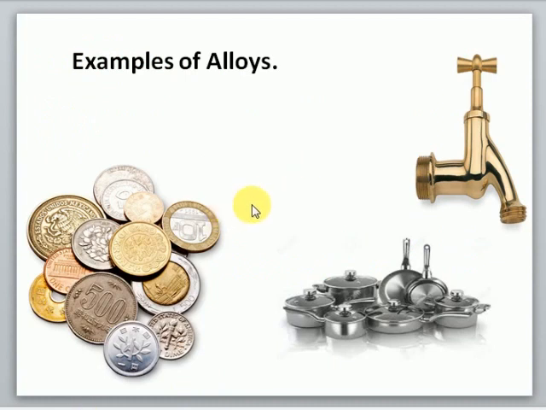These are some of the examples of alloys. These objects are made of alloys. Pure metal cannot be used to make these objects. These objects are made by the mixture of metals, and the mixture of metals are known as alloys.